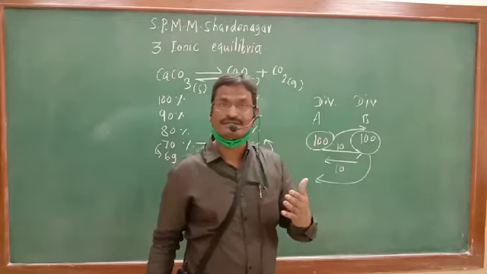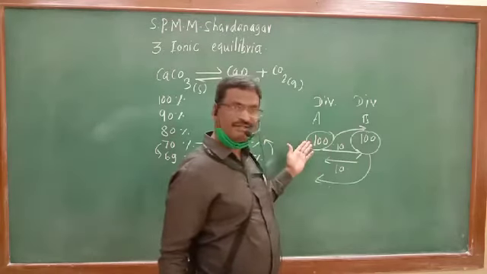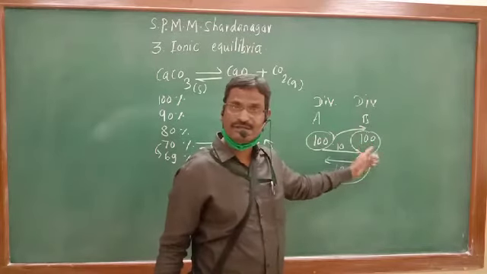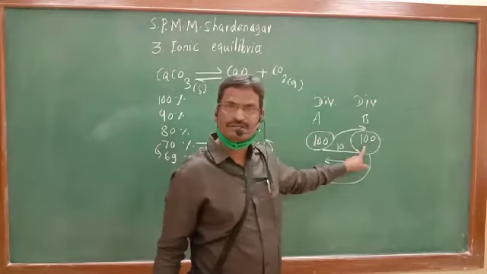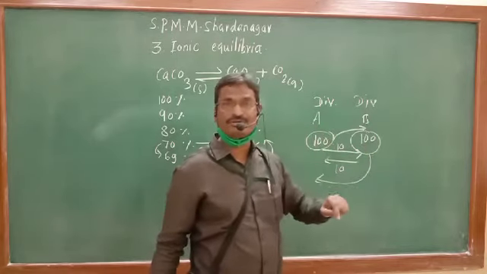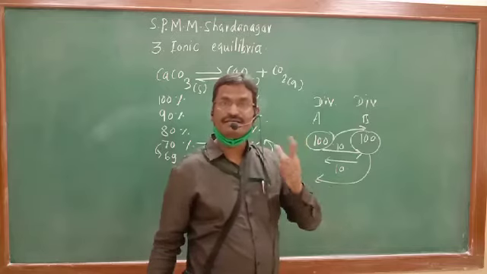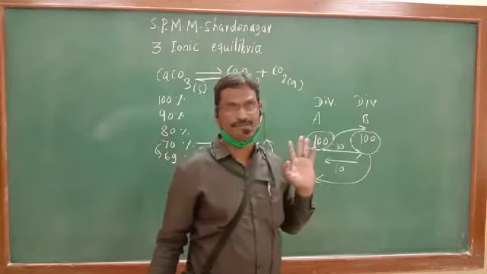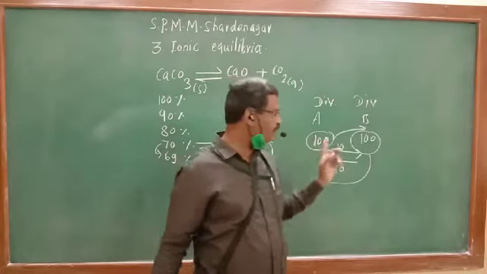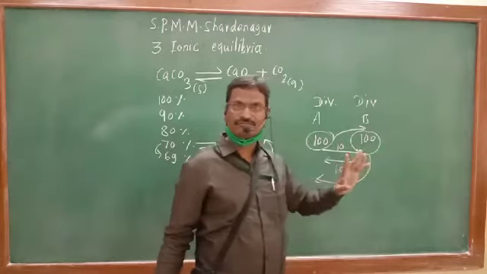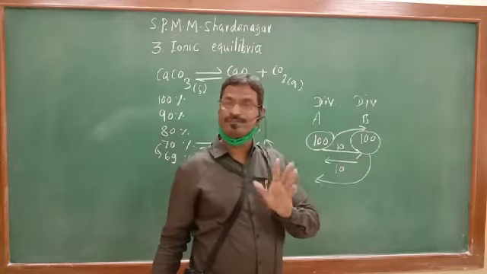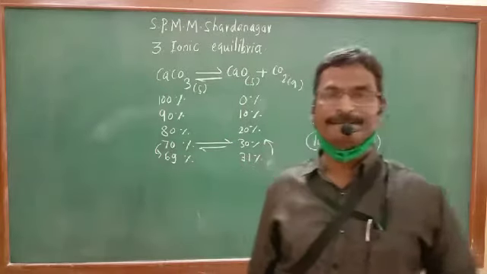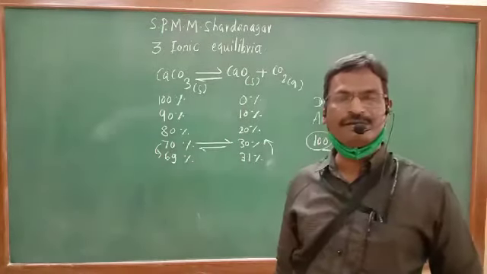But what about students? At start, these 100 students are present and they are replaced by another 100 students. Here also, these 100 students are replaced by another 100 students, and that state is known as a state of dynamic equilibrium. Here the process is not stopped, but number of students are constant, 100. Number is same, but process is not stopped. The process is continuously taking place. That is known as a state of dynamic equilibrium.